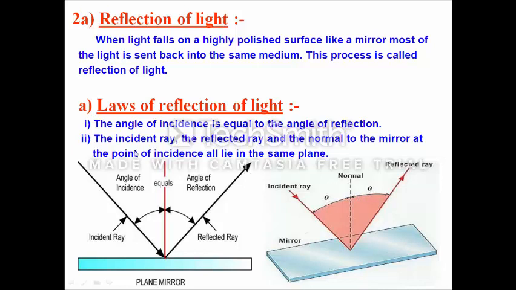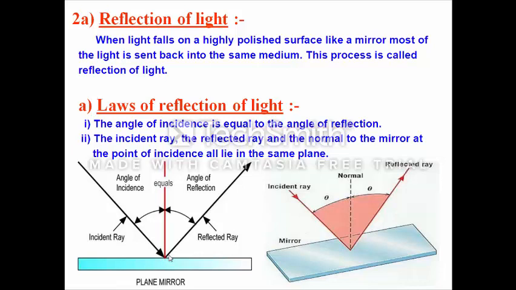What is the second law? The incident ray, the reflected ray and the normal at the point of incidence. What is the meaning of point of incidence? The point of incidence is where the incident ray, reflected ray and the normal, all three, meet at a point. That point is known as the point of incidence. The incident ray, reflected ray and the normal at the point of incidence all lie on the same plane.